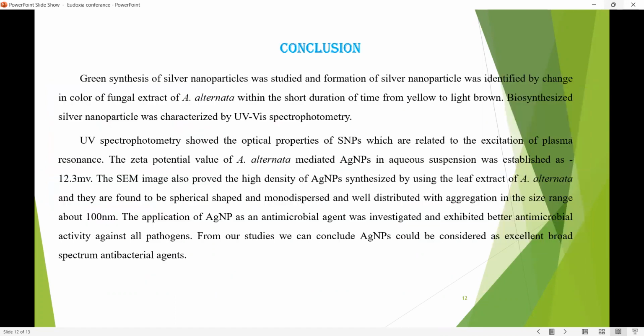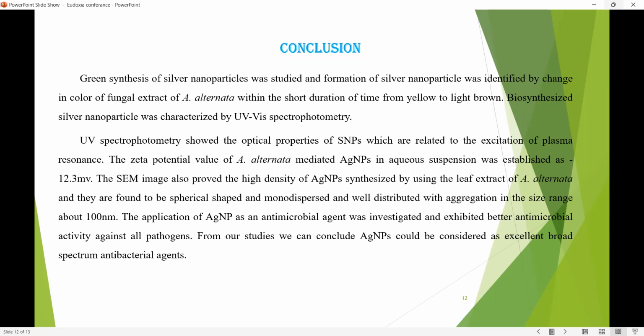So finally, I conclude that the green synthesis of silver nanoparticles was studied, and the formation of the silver nanoparticles was identified by the color change, from yellow to light yellow. Then the UV spectrophotometer showed the optical properties of the silver nanoparticles, related to the excitation of the plasmon resonance, as well as zeta potential around minus 12.3 millivolts, and the SEM, the scanning electron microscope, also identified particles of less than 100 nanometers.